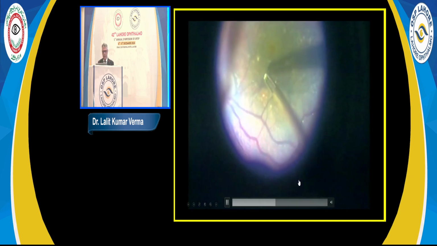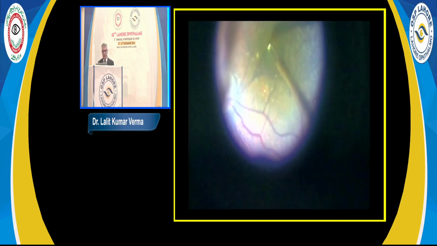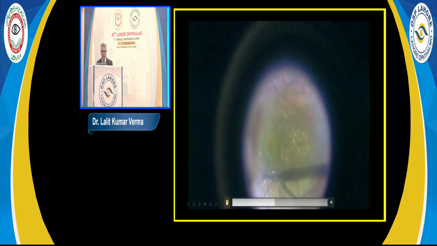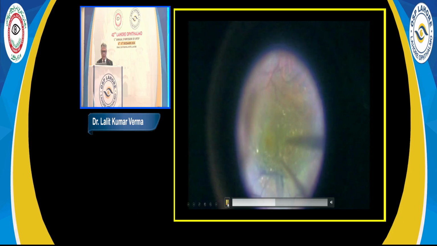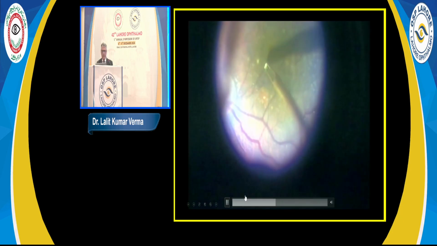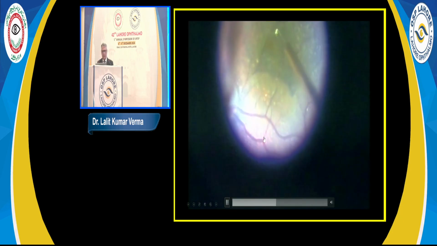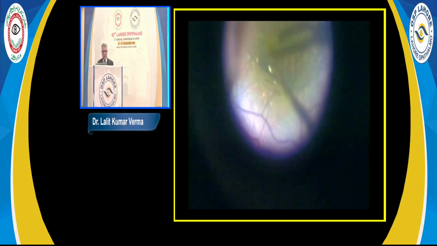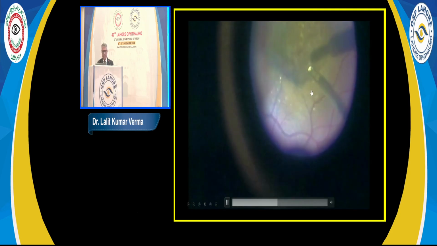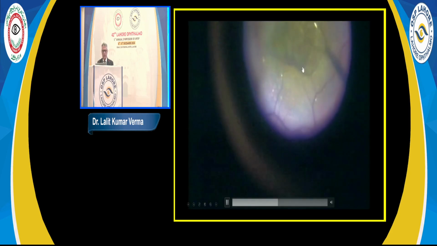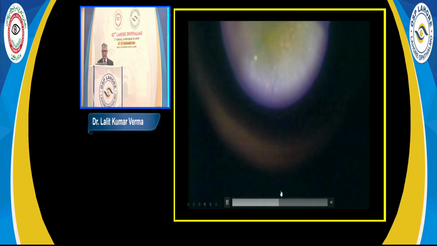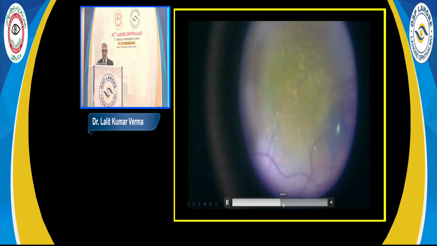And my favorite instrument is an old MVR blade, because an old MVR blade has the property to have some kind of tip here. If the tip is here, then this serves as a pick. So the edge gets identified, and then hold the membrane, then go to the base again. Don't keep pulling at the tip itself. Go to the base again. Try to loosen this adhesion between the retina and the ERM, and then take it all along the surface of retina. And this comes in a single go, a big epiretinal membrane.